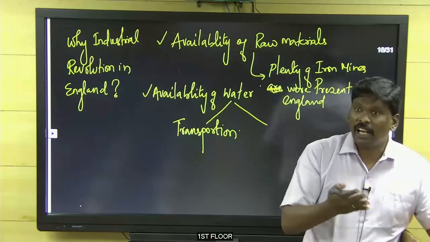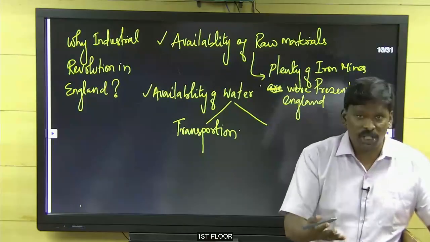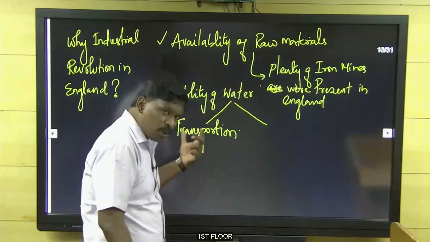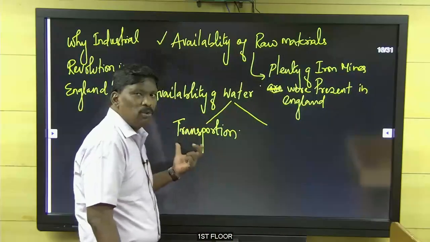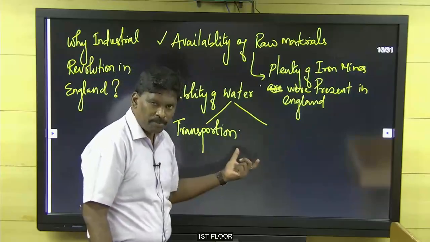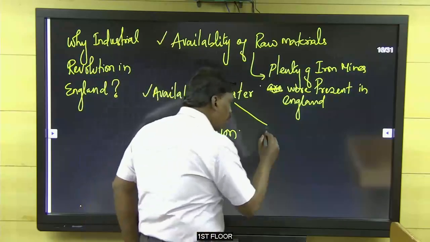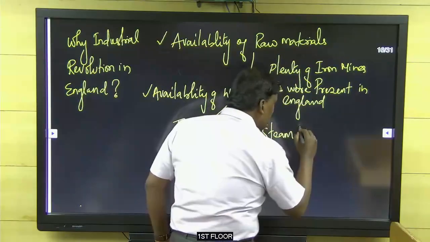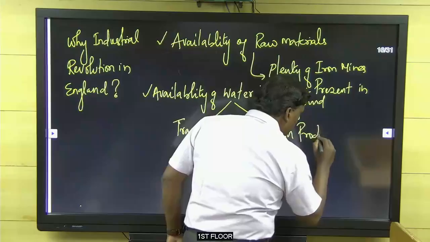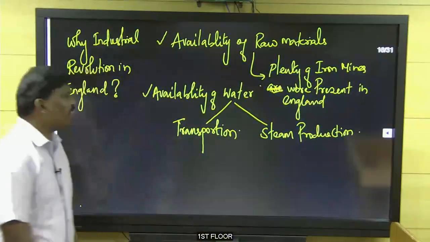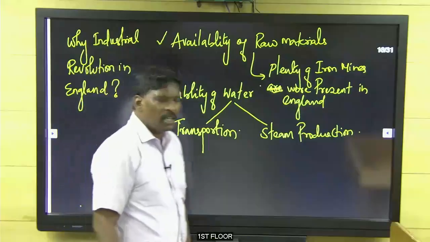Most things are carried by boat, water transportation. So availability of water: one subpoint is that water can be used for transportation. Raw materials can be carried by means of rivers. And water for steam production.